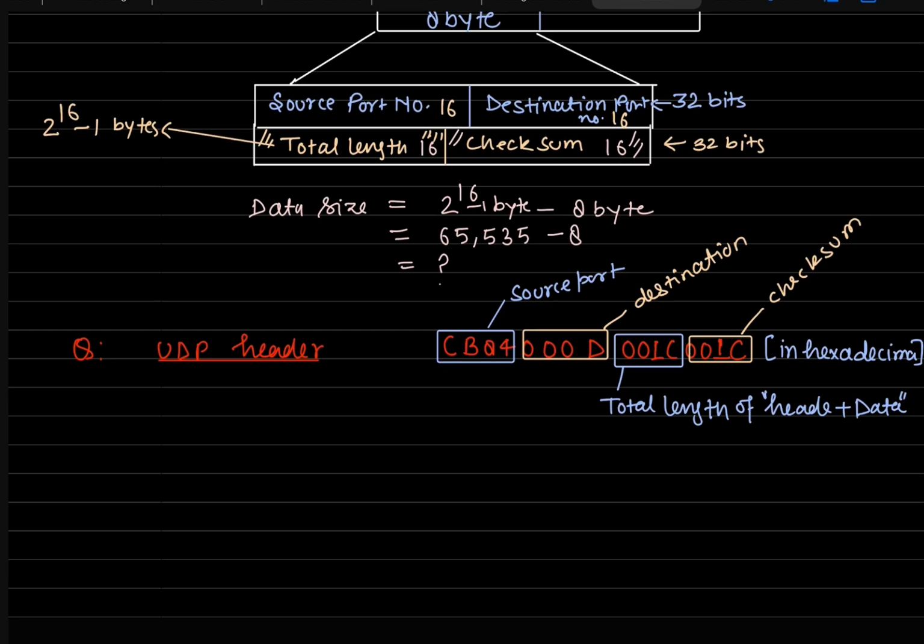Each hexadecimal digit is represented by 4 bits. So if we multiply 4 times 4, we get 16 bits, which we require to represent these 4 hexadecimal digits. These 4 digits represent the source port, the next ones represent the destination port, and the next one tells us the size of the header plus data, and the last one is the checksum.